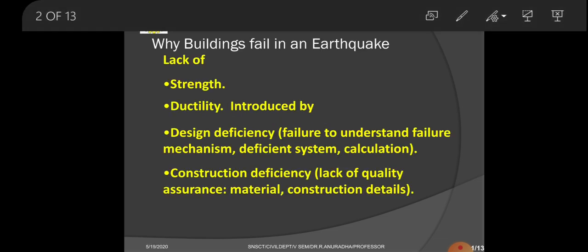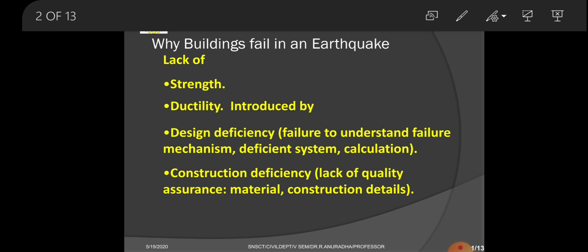Okay, coming to the buildings. Why do buildings fall or fail in an earthquake? Tell me, students, how do they fail? Whenever we ask, you people always say it is due to strength. So it is due to lack of strength, ductility, design deficiency and construction deficiency. What is meant by strength? Strength is based on the grade of concrete or grade of steel.